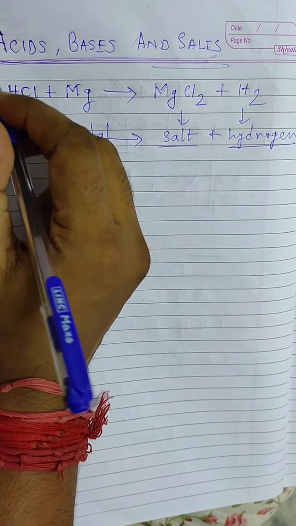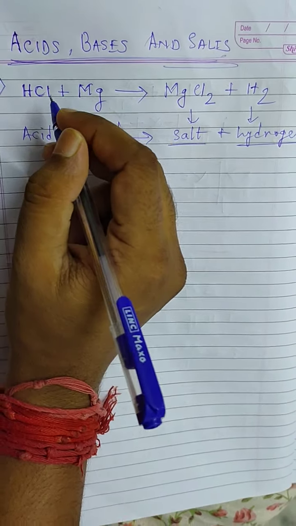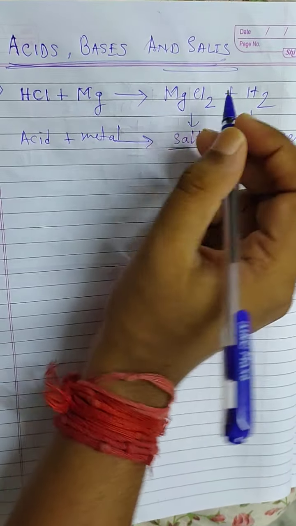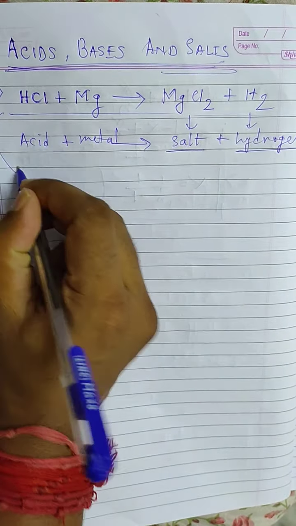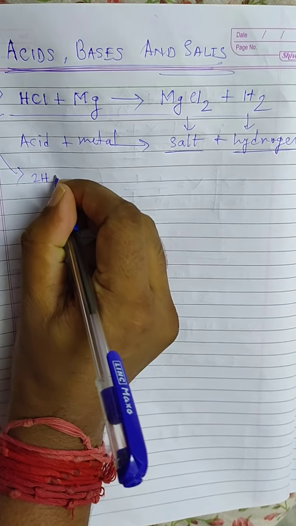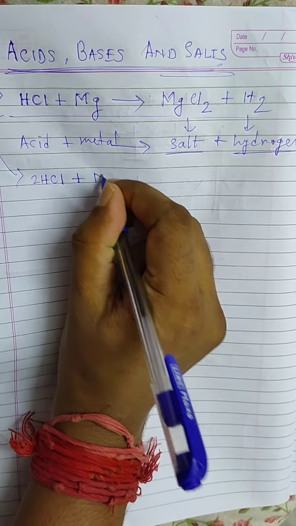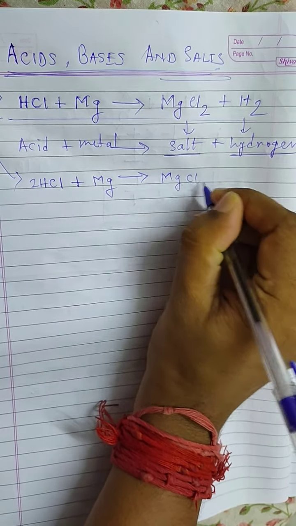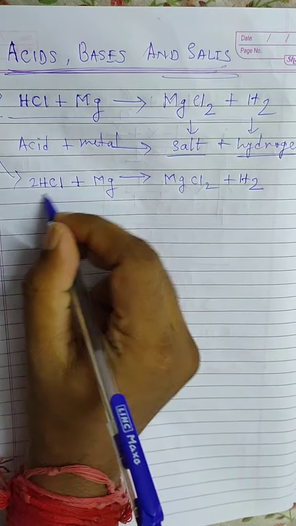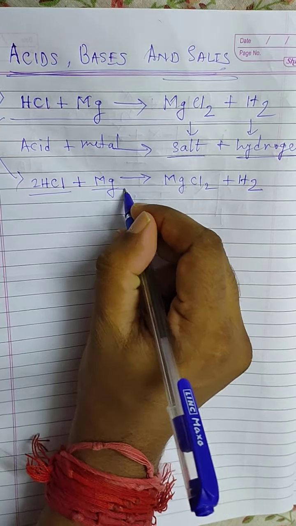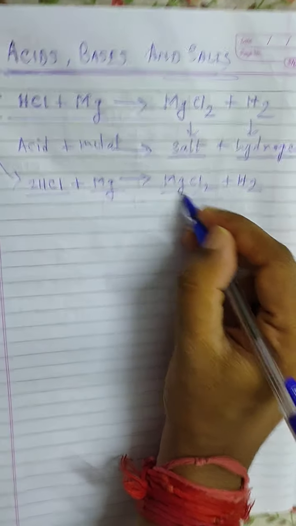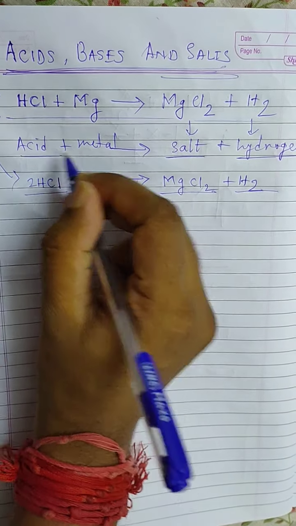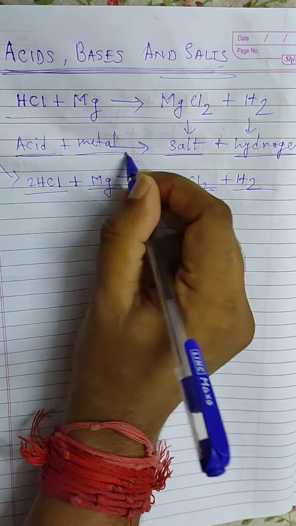But let me tell you another thing that you should always keep in mind: this reaction is not balanced here. To balance it, what do we need to do? We need to write the equation again in balanced form. 2HCl plus Mg gives MgCl2 plus H2. So two molecules of HCl are reacting with one molecule of magnesium to form one molecule of magnesium chloride and one molecule of hydrogen. So acids are the ones who react with metals to form what?